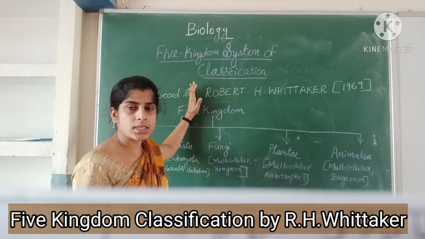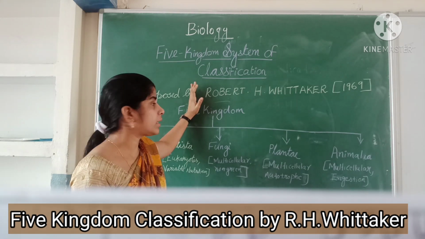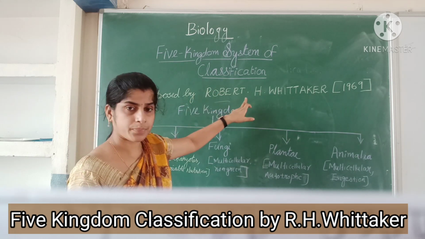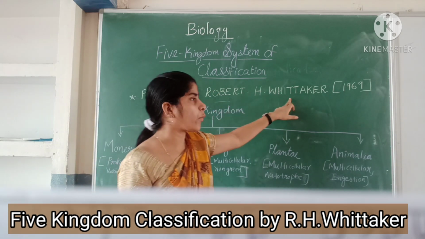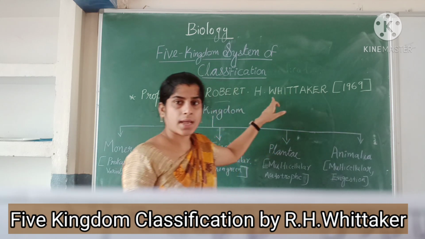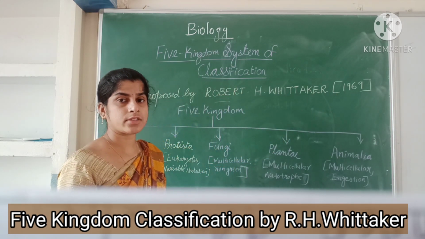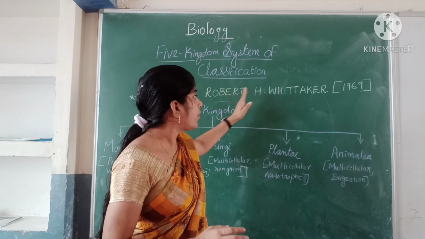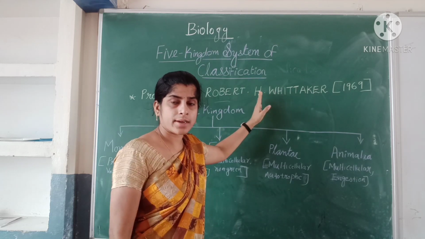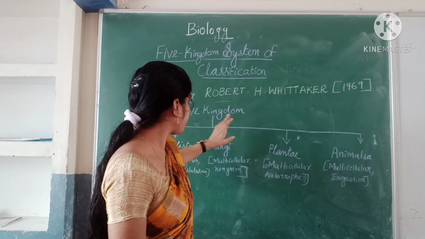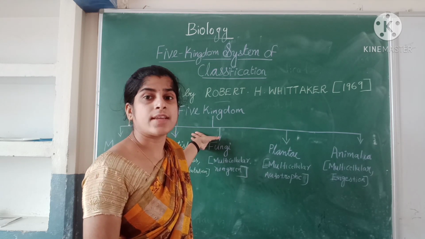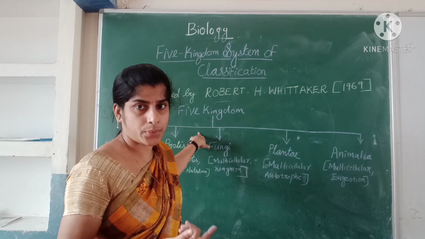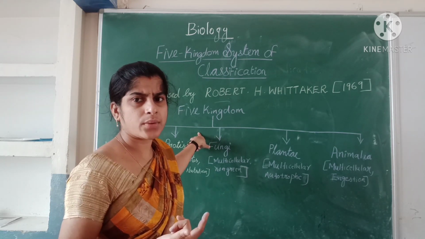The taxonomist who proposed it was Robert H. Whittaker in 1969. The main criteria chosen by R. H. Whittaker were certain characteristics. What? The cell structure. The cell structure means the organism may be eukaryotic or prokaryotic. What are eukaryotic and prokaryotic?